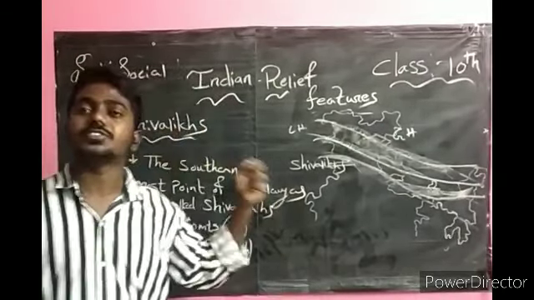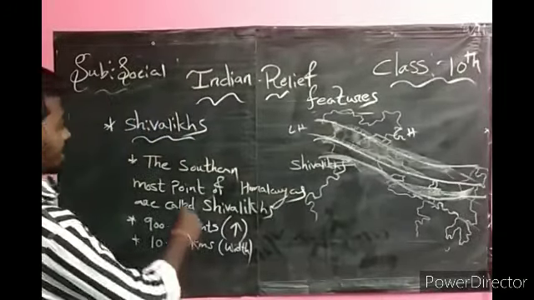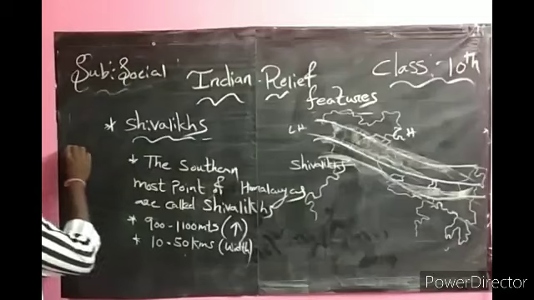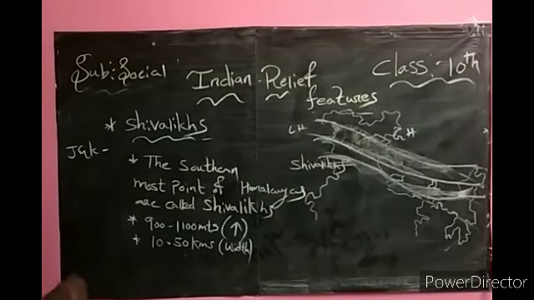We can call the Shivaliks by different names in different regions. In Jammu and Kashmir, we call them the Jammu Hills.